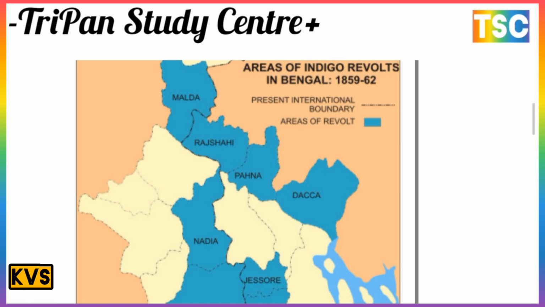Here is the map of Bengal. The area of indigo revolt in Bengal, 1859 to 62, included Malda, Rajshahi, Pabna, Dhaka, and Nadia. This is the most important part.